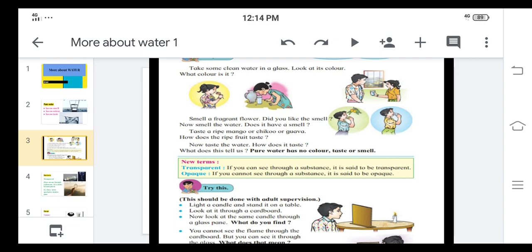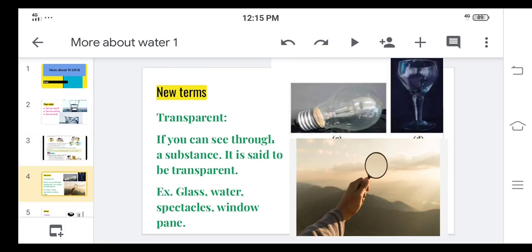In the same way, if you fill water in the glass and the candle is in front of that glass, you can see the candle through that water also. So we can say water is also transparent. So what is meant by transparent? Let us see the definition. If you can see through a substance, it is said to be transparent. For example, glass, water, spectacles, window pane, etc.